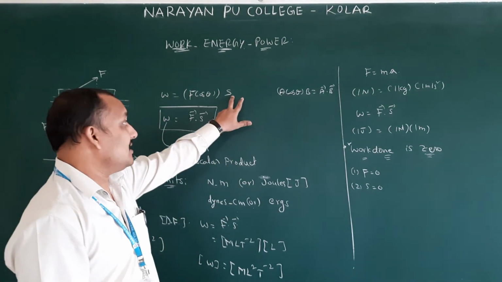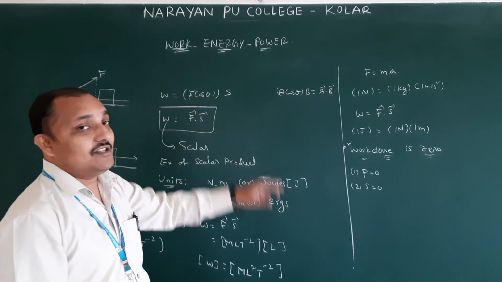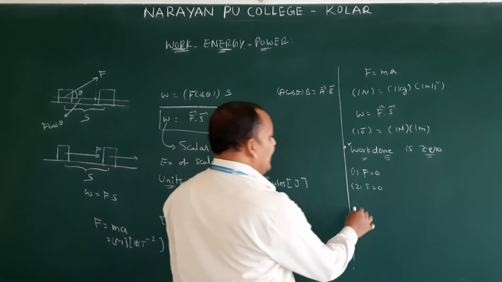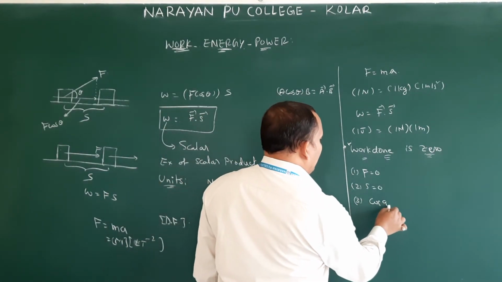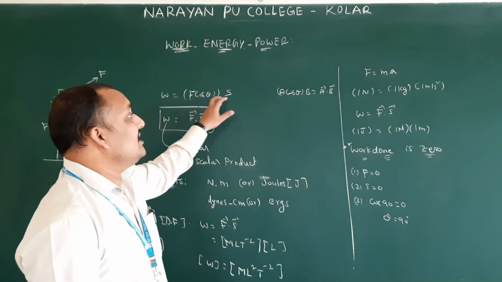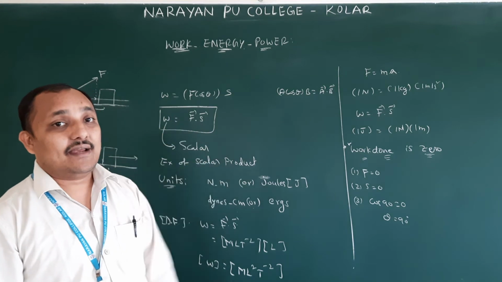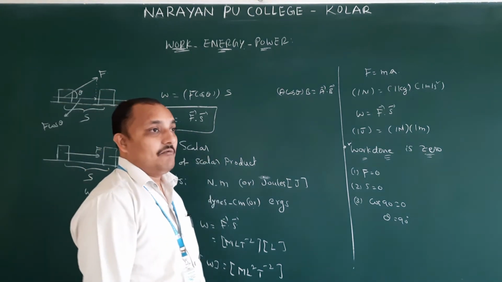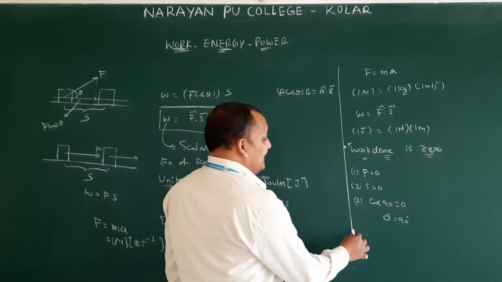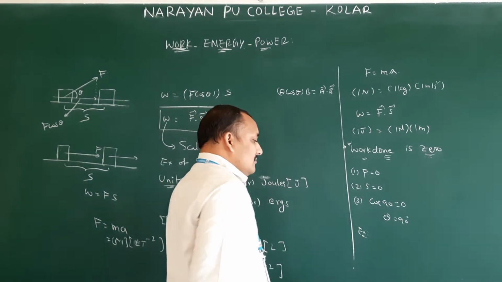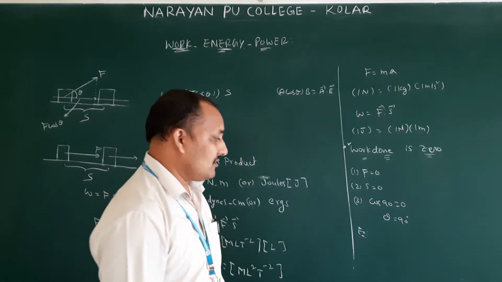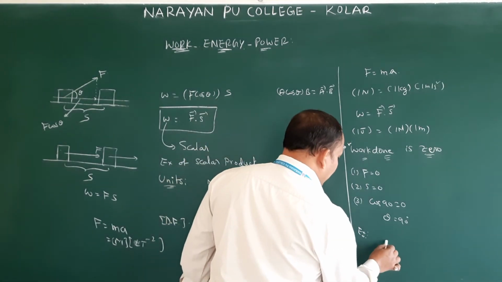Another case: cos theta going to be 0. Cos 90 equals 0, so theta is 90 degrees. Whenever force and displacement are perpendicular, the work done is 0. Where can we give an example? A coolie at a railway station is carrying a box on his head.